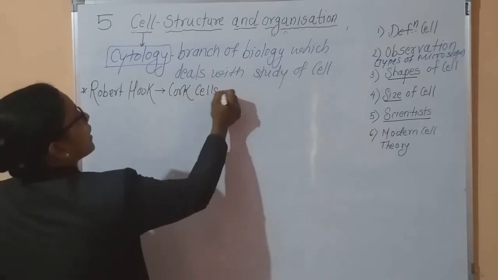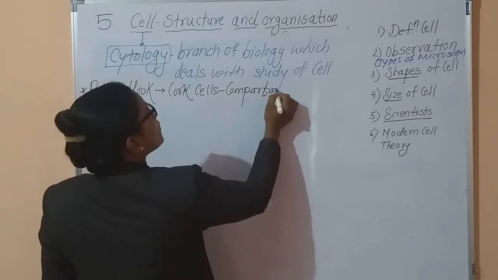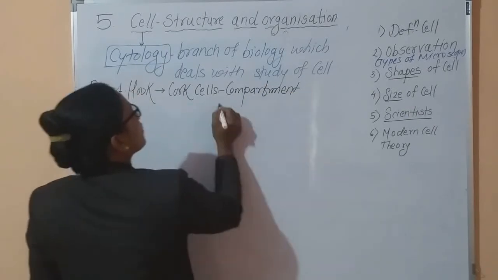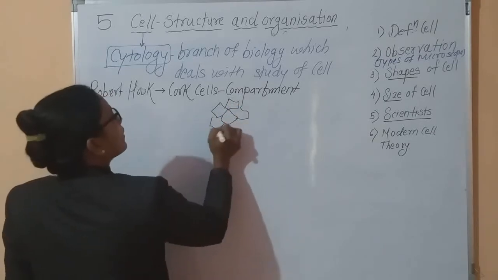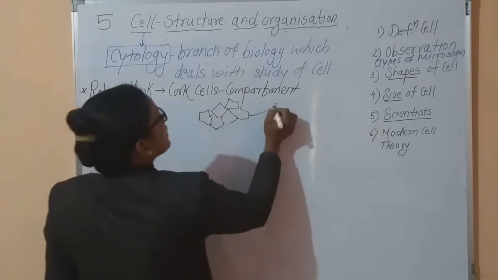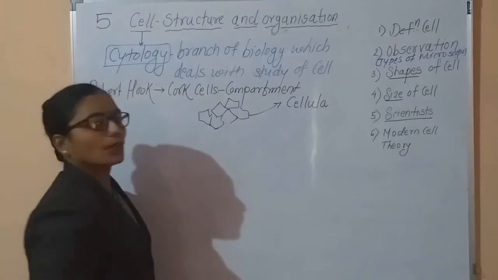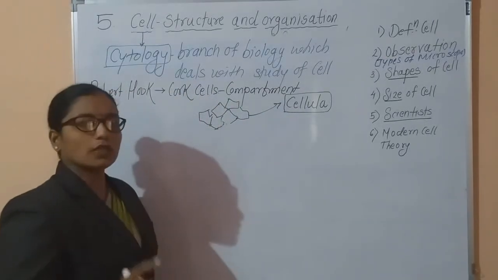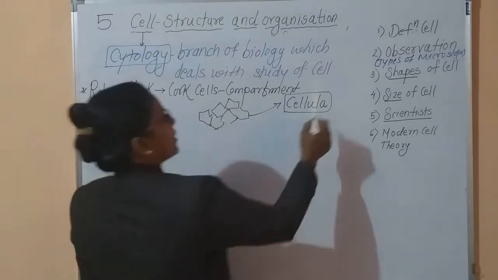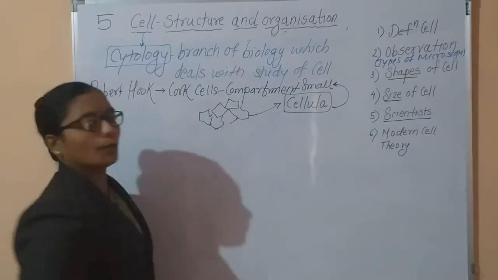Inside these cork cells he observed a number of small compartments under the microscope, and first named them cellula. Cellula means very small compartments.